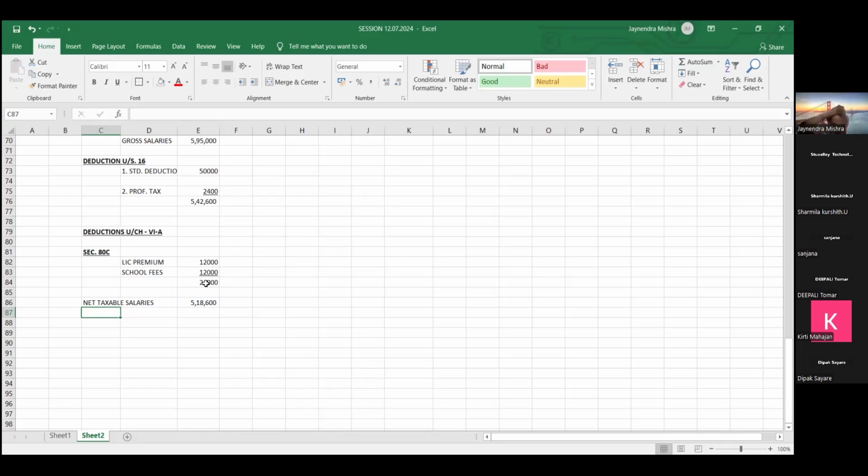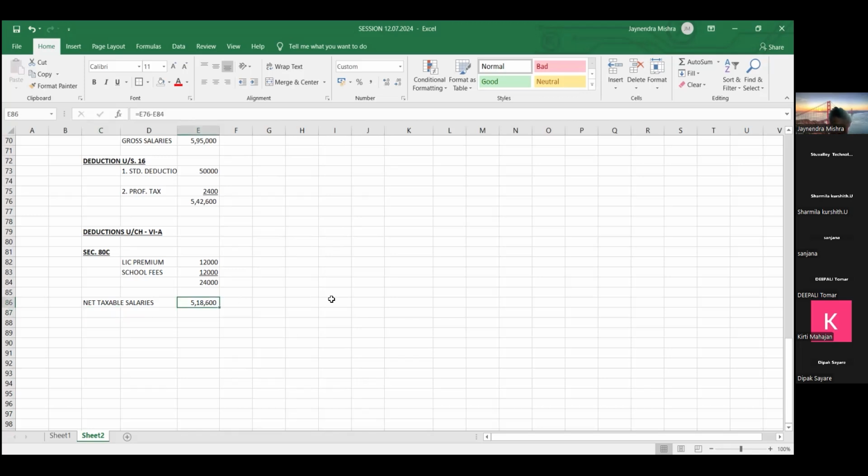So friend, on salary basically we have to pay tax as per slab rate. So what's the slab rate, friends? Slab rate क्या बोलता है friend? इसको हम divide कर देते हैं.